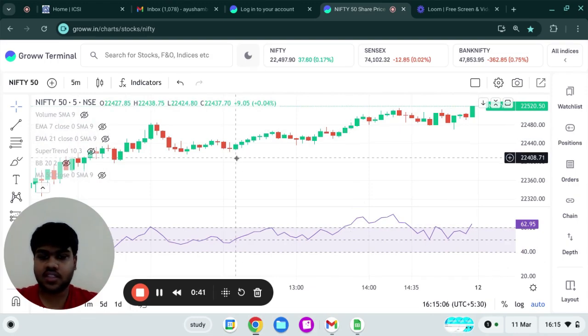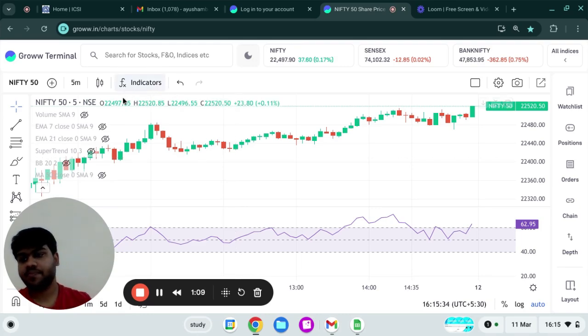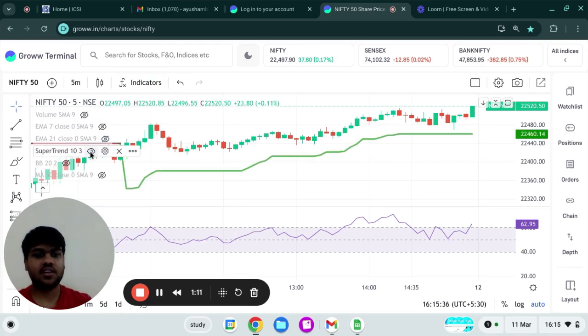Firstly, starting with the RSI, it is over 60. Let me tell you that I have changed the default settings of RSI. I have changed the limits from 70 and 30 to 60 and 40, because that's usually the limit where the market reacts. So the RSI is above 60, so obviously the stocks are overbought and the prices may fall. Let's see the super trend. The super trend is showing a buying pressure,